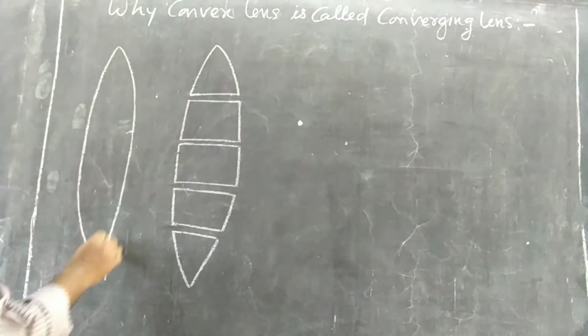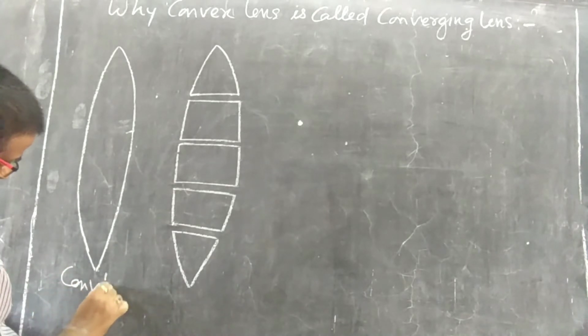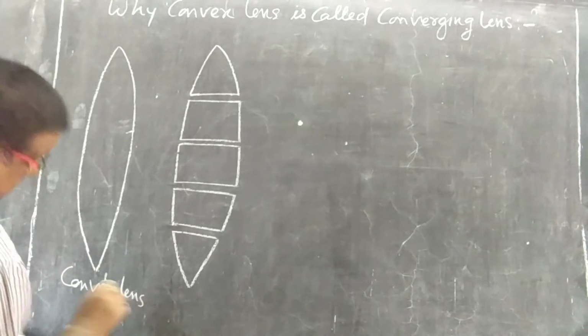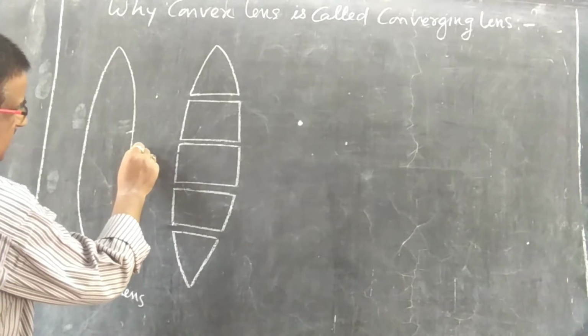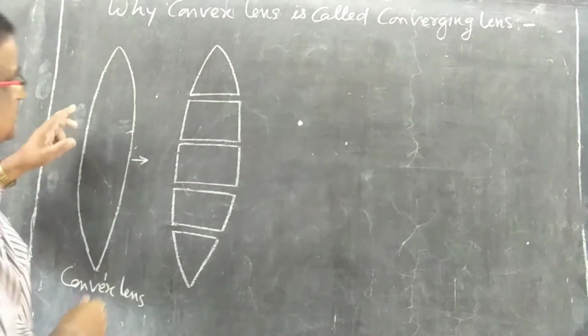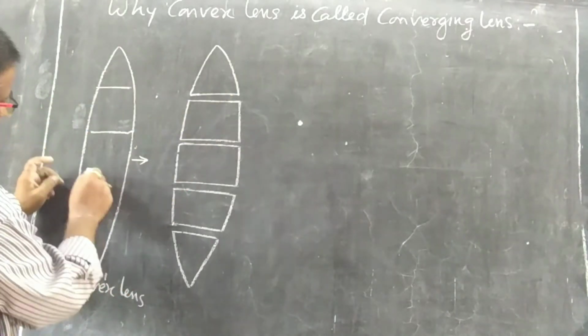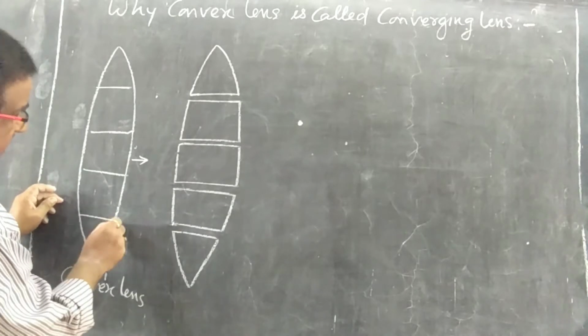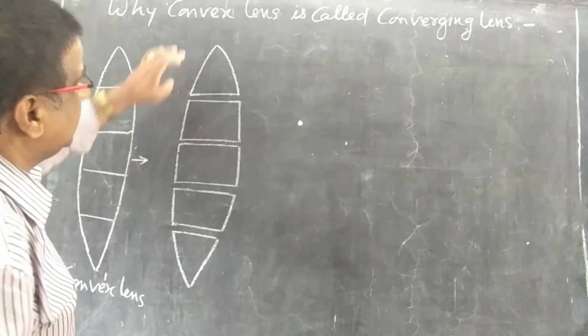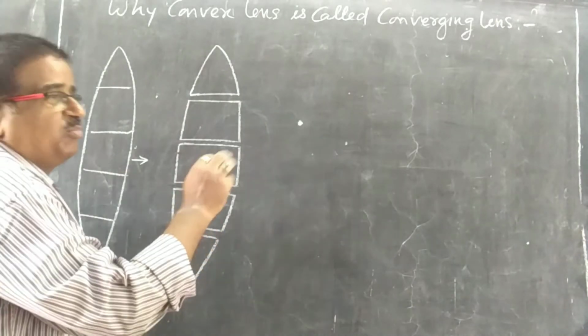So this is a convex lens. You can see this is a convex lens. This convex lens may be treated like this. So this part is here, this part is here, the central part is here, and then this. So we can say that this lens is a combination of prisms.